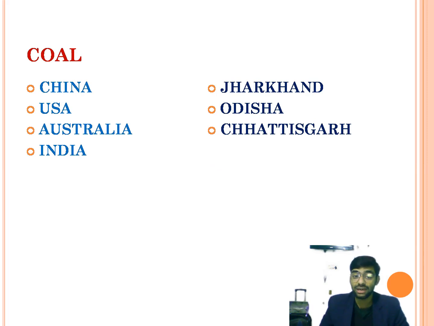Actually, the countries like China, USA, Australia, and India are the major producers of coal. And in India, we can see coal in coal mining areas in Jharkhand, Odisha, and Chhattisgarh. Not only there, we can see many coal mines in the northeast part of India. Example, the Jaintia hills of Meghalaya.